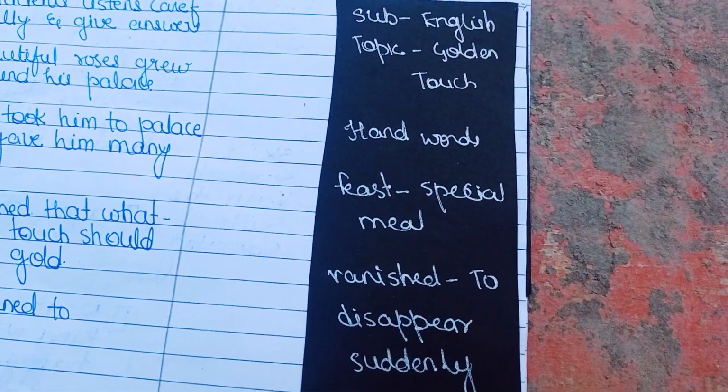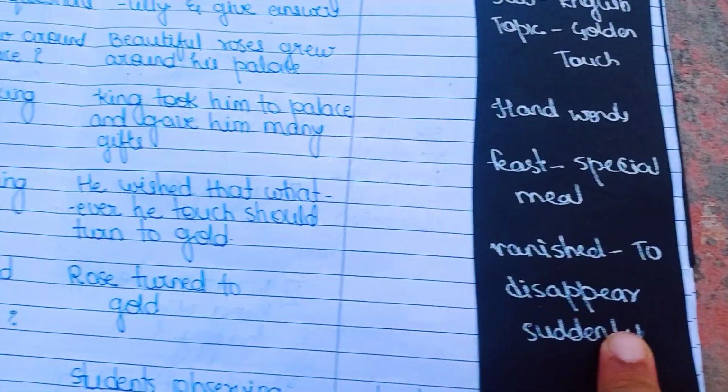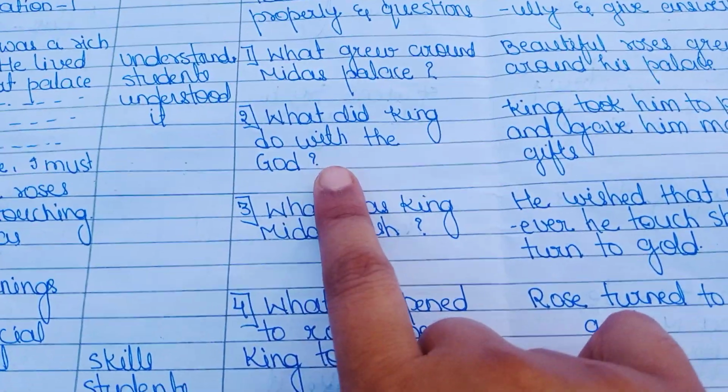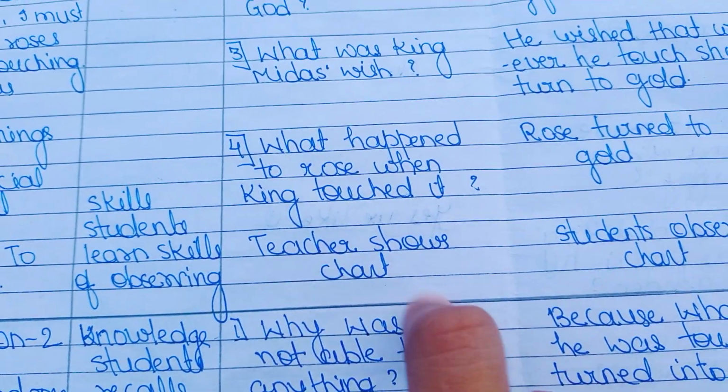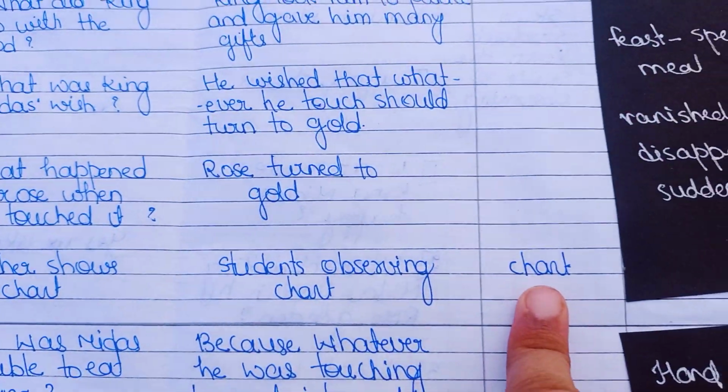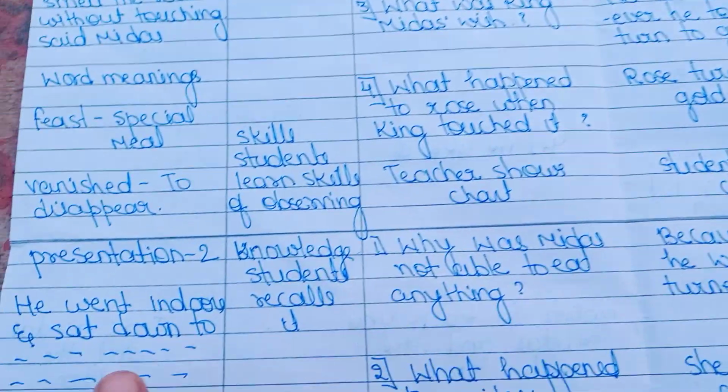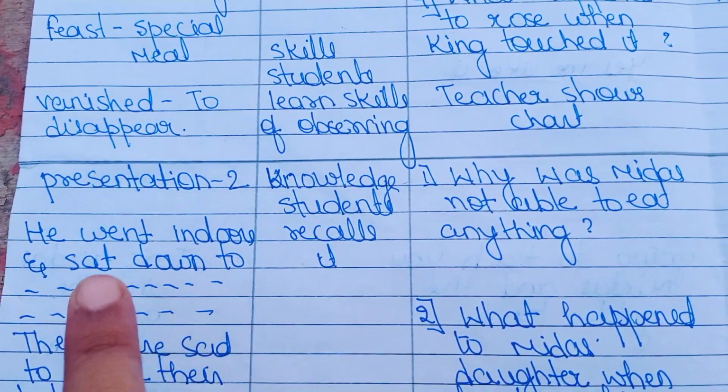Also you can see here word meanings, that is hard words. You can see here are our skills. Teacher shows chart, students observe the chart, and for teaching aid we can write chart. Okay, the same process we have to repeat again.